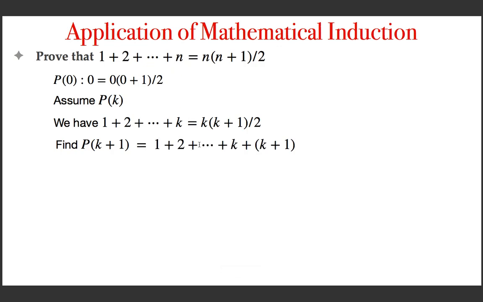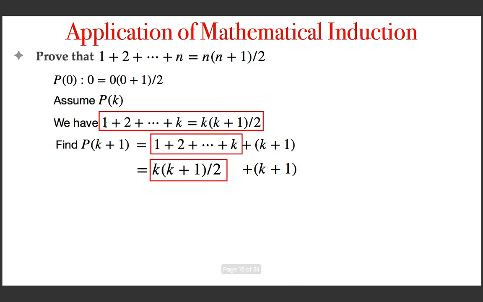So 1 plus 2 plus etc. plus k plus 1. That is p when substituted n as k plus 1. Basically p is 1 up to n. When n is substituted as k plus 1, it is 1 plus 2 plus etc. plus k plus 1. Okay. So I can say this k plus 1 is retained as such, and this portion which is 1 plus 2 plus etc. plus k is replaced by this value.